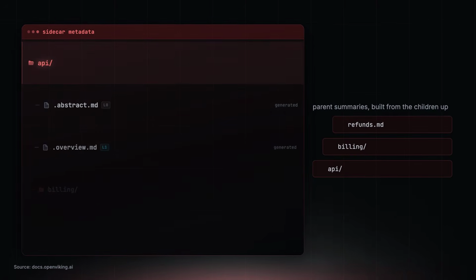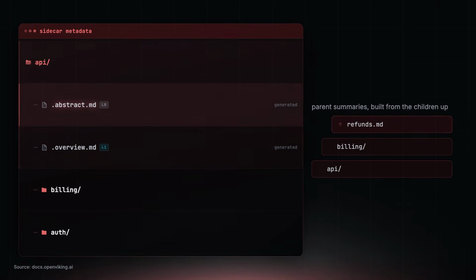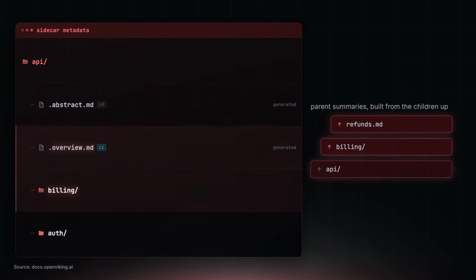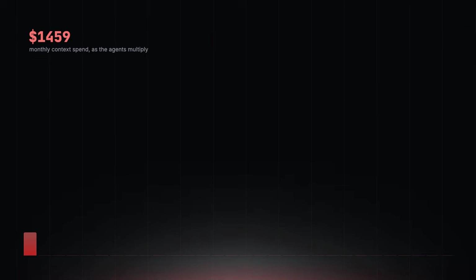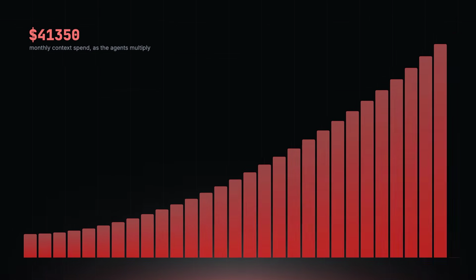OpenViking has ideas for this. The docs talk about sidecar metadata, freshness, protected fields, stable sampling, and parent summary generation. That tells you this is real infrastructure. You do not add it because you watched one impressive demo. You add it because context has become expensive enough to deserve a system.